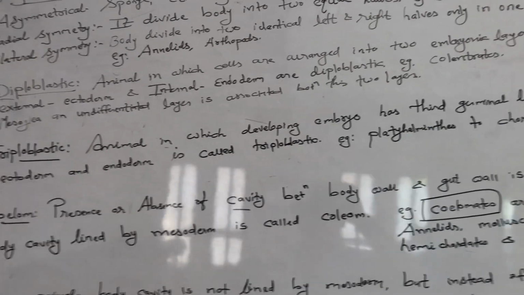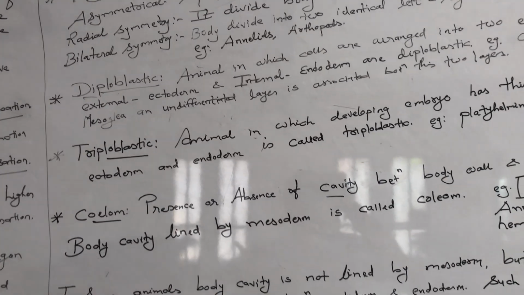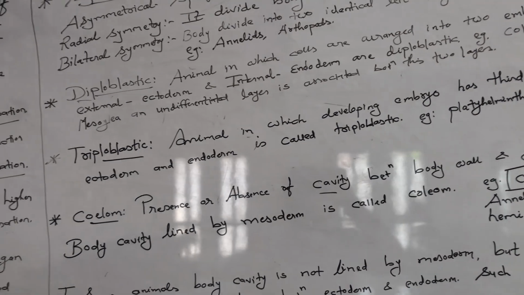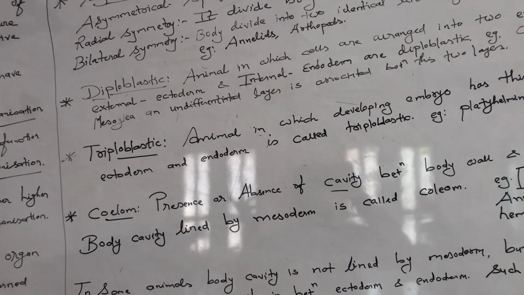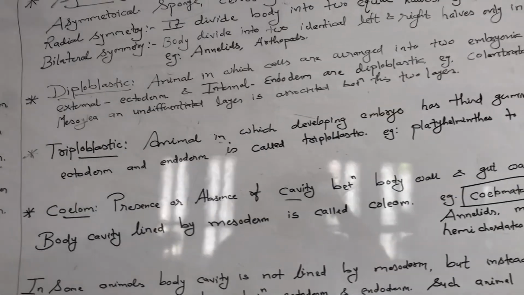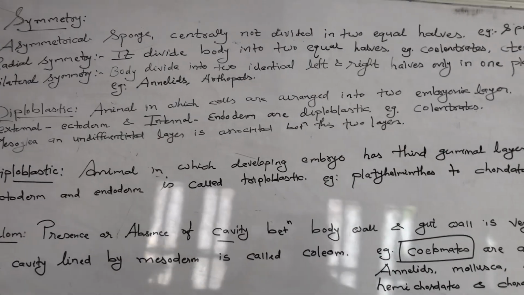Examples are coelenterates. Between these two layers, external and internal, there is one mesoglea, which is an undefined layer, and it is present in these diploblastic animals.